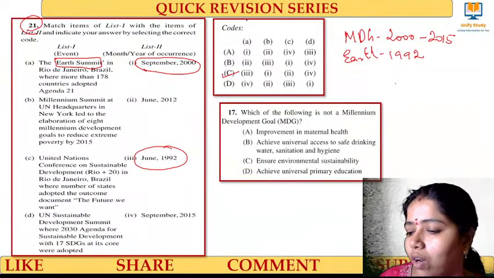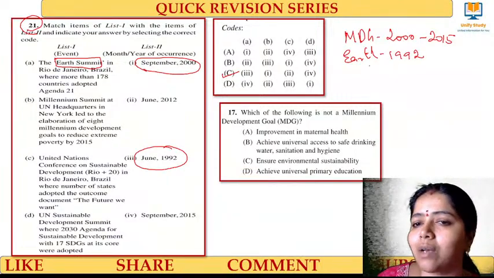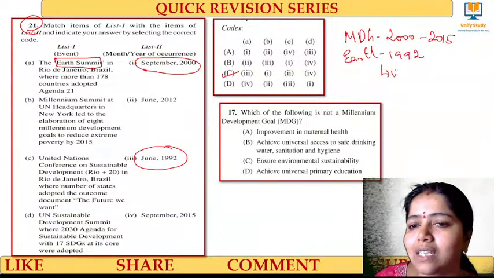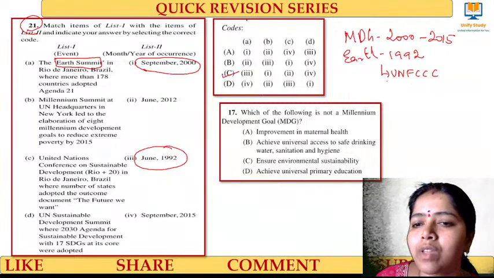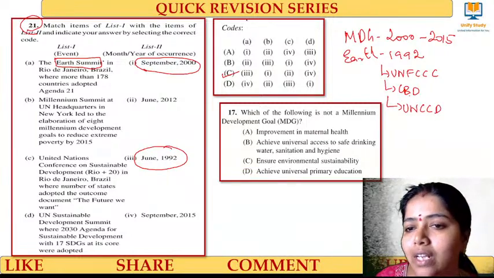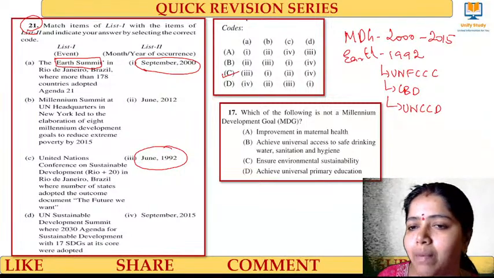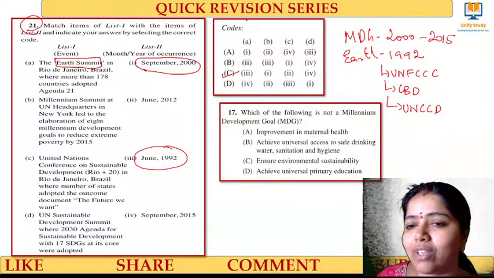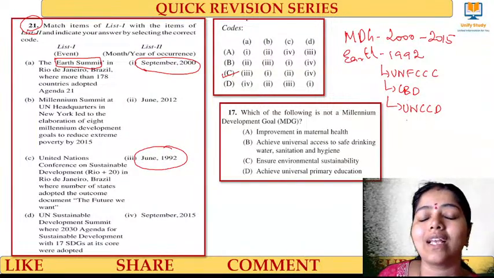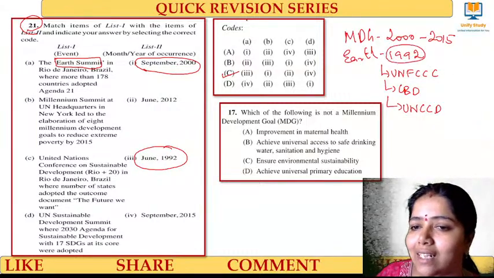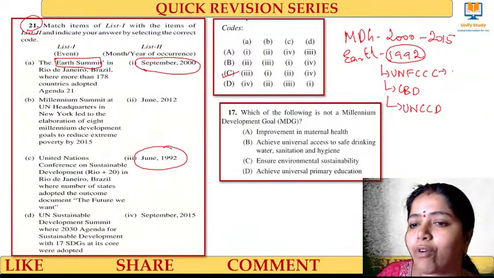Now I'll tell you the story along with this one. The 1992 Earth Summit happened, and in that Earth Summit three important things were decided: UNFCCC, CBD, and UNCCD. UNFCCC is mainly about climate change. CBD is about the biological diversity convention. UNCCD is for desertification, drought, and all those things. They were signed in 1992, and this is mainly meant for climate change.